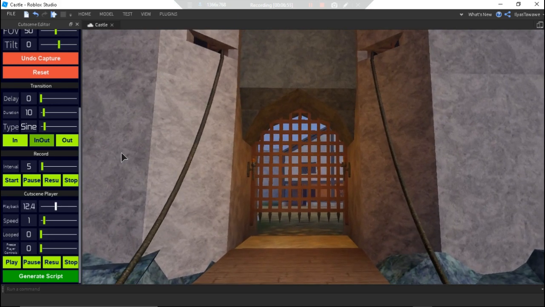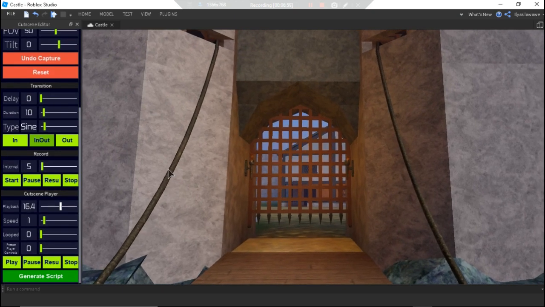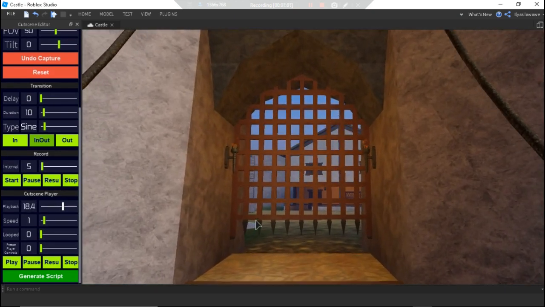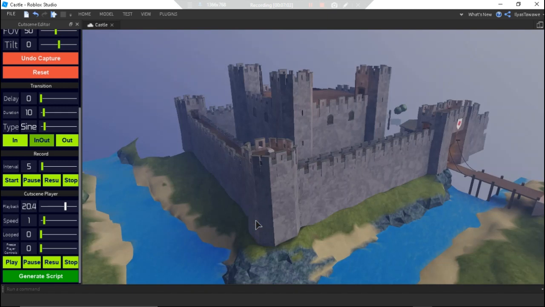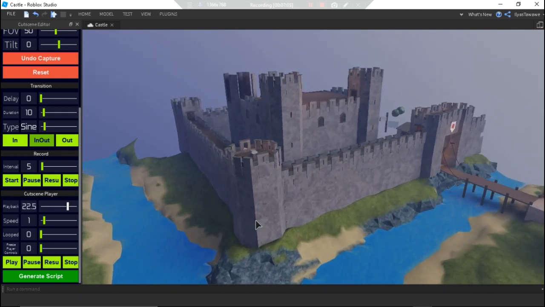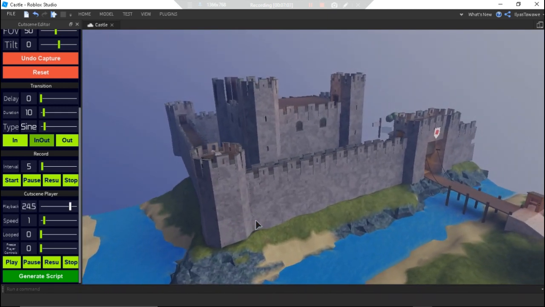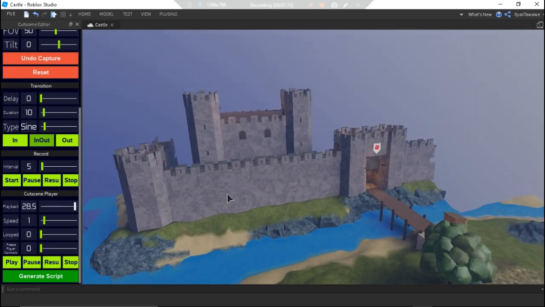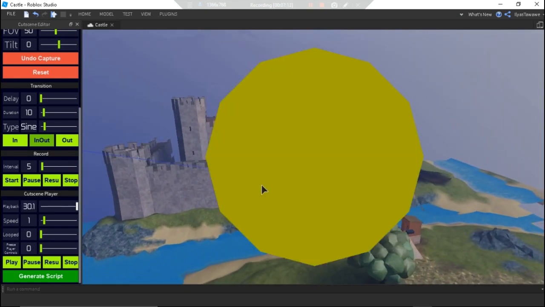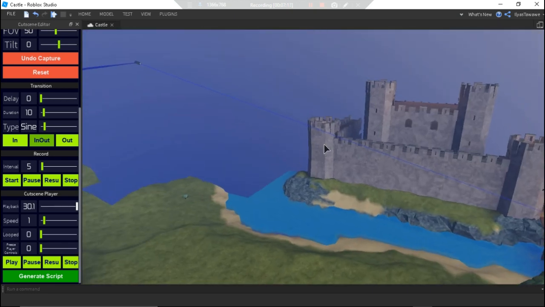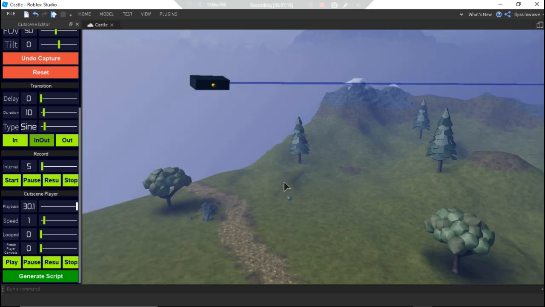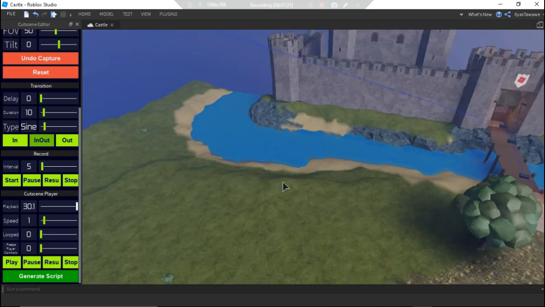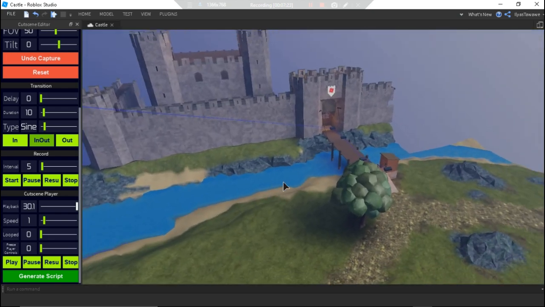So it waited 5 seconds there. I see, so it's not as I wanted it, but I understand what's going on right now, but it's okay. So as you see, it teleports instantly. Alright, okay, good. As you see, you have those lines indicating where the camera goes and stuff like that.